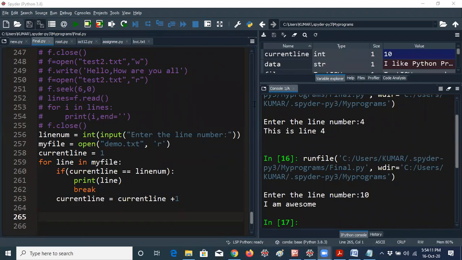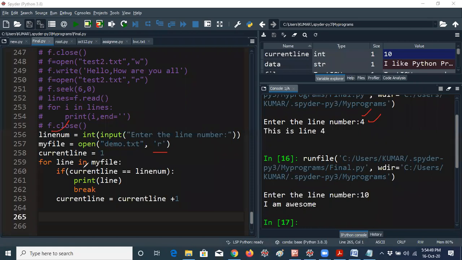Here, line number is an int, because you have to enter the line number, such as 4, which is an integer. So it is int of input of enter the line number, which is the message I have written, and line number is the variable name here. My file equals open of demo.txt comma r. The demo.txt file contains up to 10 lines, line 1, line 2, and so on, and I am opening the file in read mode. Then current line equals 1. Now I am starting from current line, which is just a variable name. For understanding purposes I am taking it like that; you can take A, B, C, D or any variable name. That's not a problem at all.